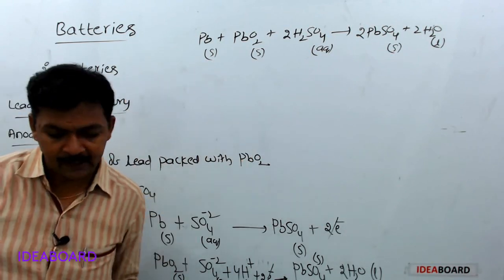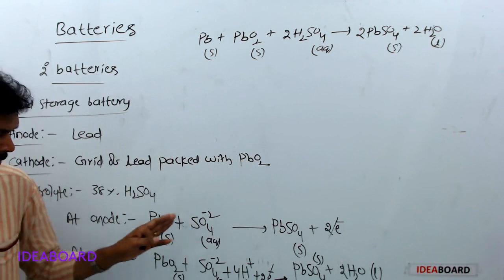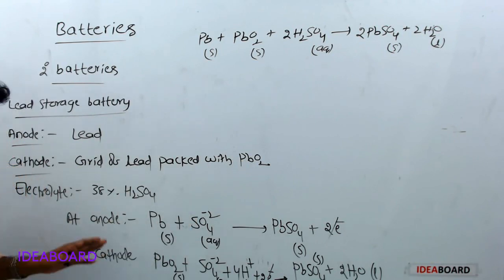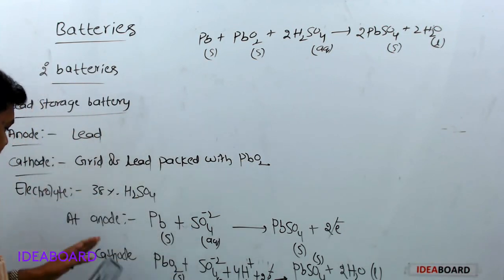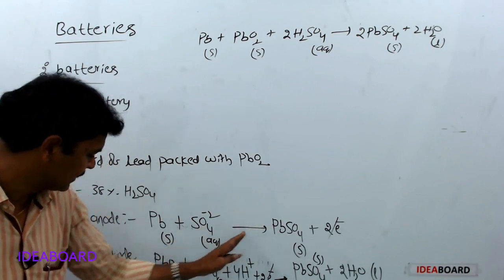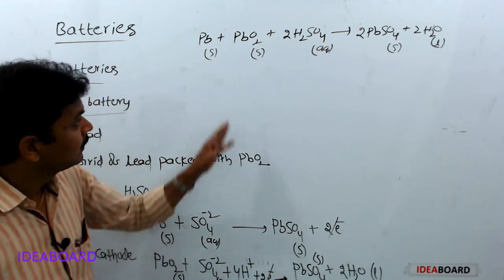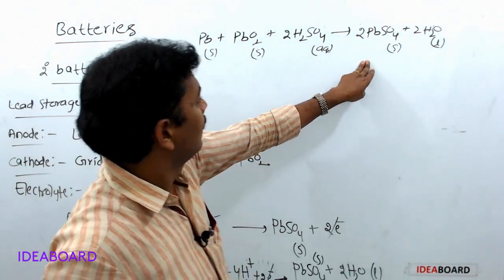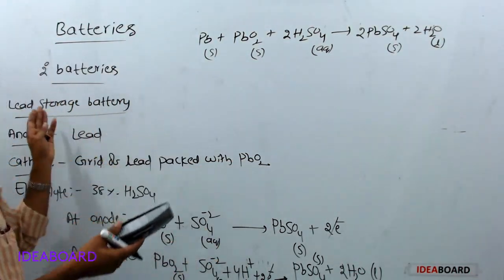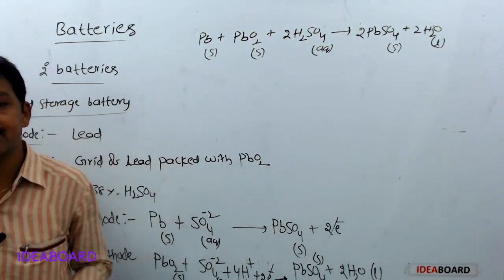During the usage of battery, these reactions take place at electrodes: at anode this reaction, at cathode this reaction, and this is overall reaction. During the charging of the lead storage battery, backward reaction takes place.